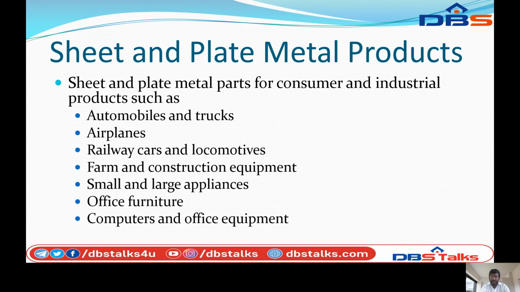Sheet and plate metal products. Sheet and plate metal parts are used for consumer and industrial products such as automobiles and trucks, aeroplanes, railway cars and locomotives, farm and construction equipment, small and large appliances, office furniture, computers and office equipment. So these are all sheet metal products.